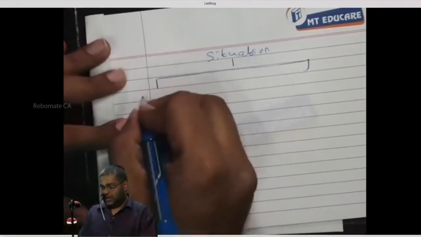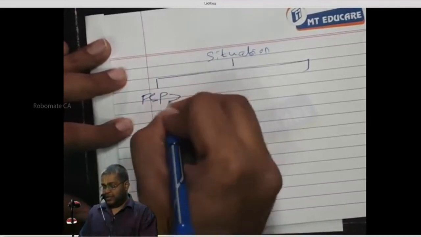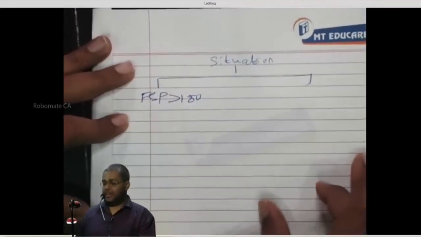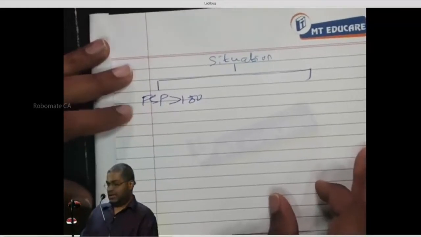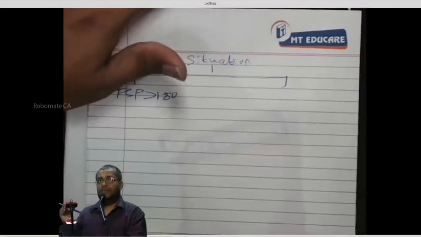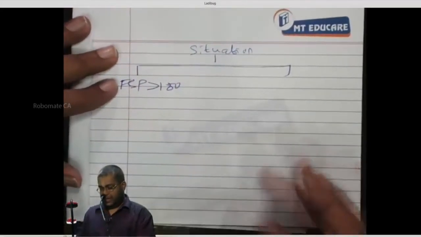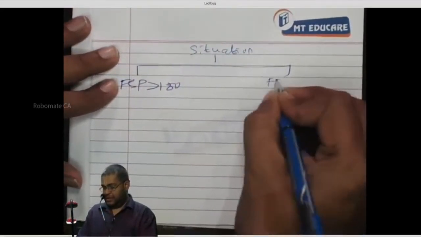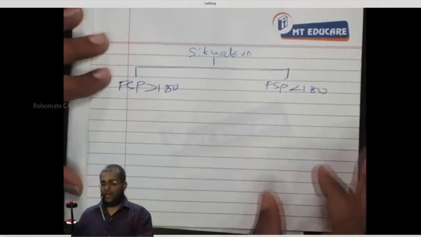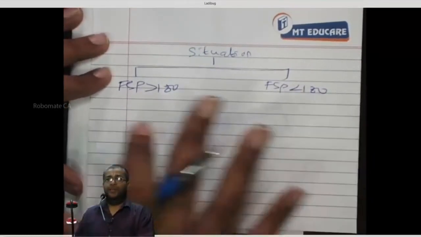One is FSP more than 180. The share is actually trading in the stock market at a price more than 180. The second is FSP less than 180.